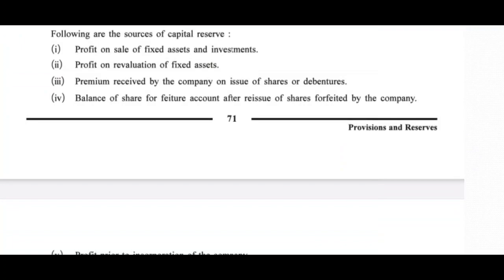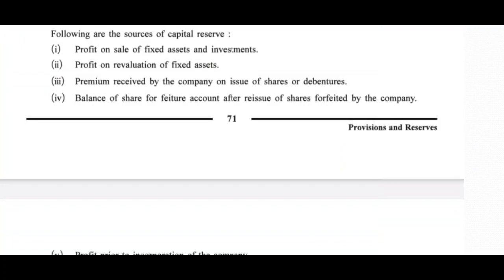What else? Profit on revaluation of fixed asset. After some time, or after a long time, our balance sheet needs a revaluation. The assets which are recorded at book value in the books of account, the real price in the market may be different. So sometimes it becomes compulsory to revalue such assets and liabilities. And by doing so, if there's a profit on revaluation of fixed asset, it is considered as capital profit.